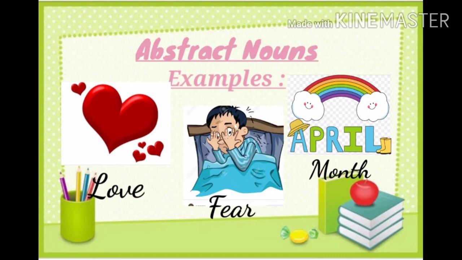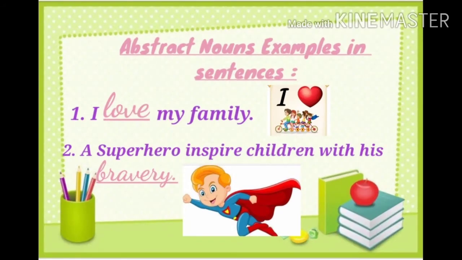Second one is fear, which is also an emotion. We cannot experience fear with our five senses. Therefore, it is also an example of abstract nouns. And the third one is April, or the name of any month, which we cannot touch or see. Therefore, it also falls under the category of abstract nouns. Now let's have a look at some examples of abstract nouns in sentences. The first one is: I love my family. Here the word love is again a feeling and emotion which cannot be experienced with the five senses. Therefore, it is an example of an abstract noun.